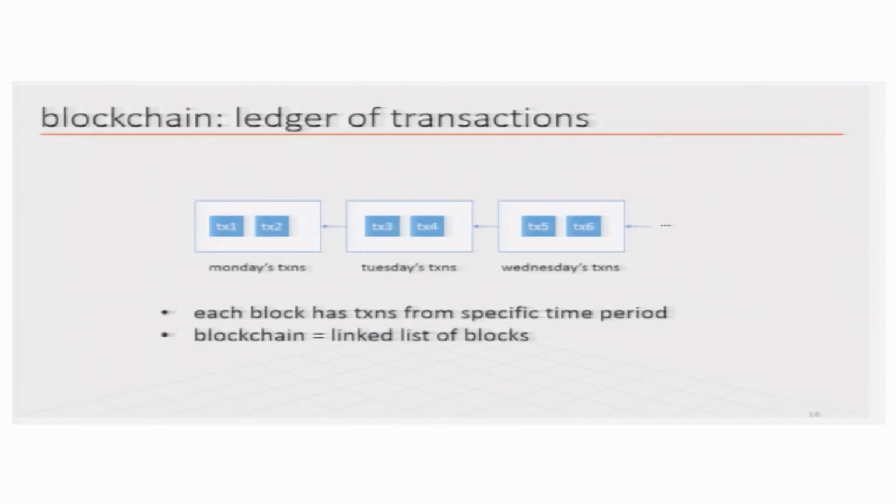Now, what happens in a blockchain is that there is some further optimization. If you start keeping every transaction as a separate entity in the ledger, and there are many transactions, then the ledger grows very fast. And remember, the ledger has to become a linked list, so you will have too many nodes in the linked list. So, what people do is that they wait for some time and bundle all the transactions that happen within that time, check their validity and make a block. Then these blocks are connected as nodes in a linked list.